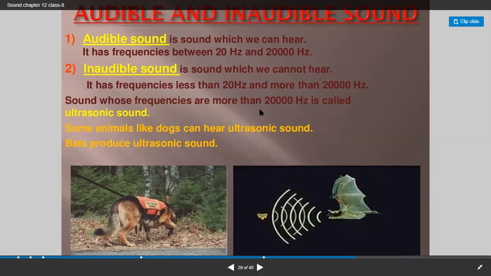Sound whose frequency is more than 20,000 hertz is called ultrasonic sound. Some animals like dogs can hear ultrasonic sound. Bats produce ultrasonic sound.